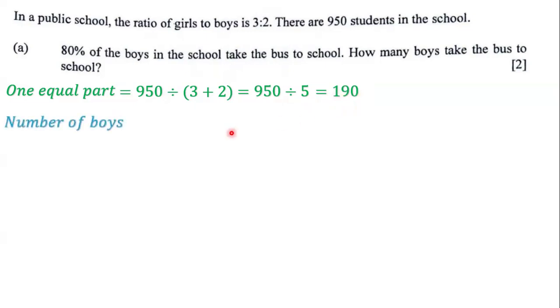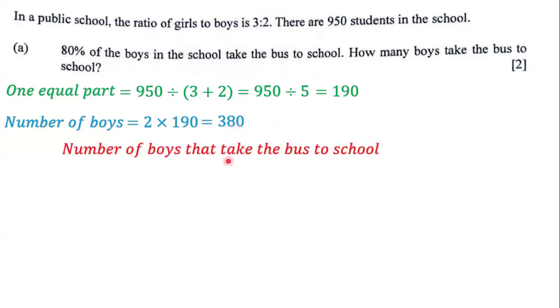Next, we have to figure out the number of boys. Now, the number of boys is going to be equal to 2 equal parts, or 2 shares. And so if we know that one equal part is 190, the number of boys in the school is going to be 2 times 190, and 2 times 190 is 380. And so that means that the number of boys in the school is 380. But they say that 80% of the boys in the school take the bus to school. And so that means it's going to be 80% of 380. 80% of 380 would represent the amount of boys that take the bus to school.